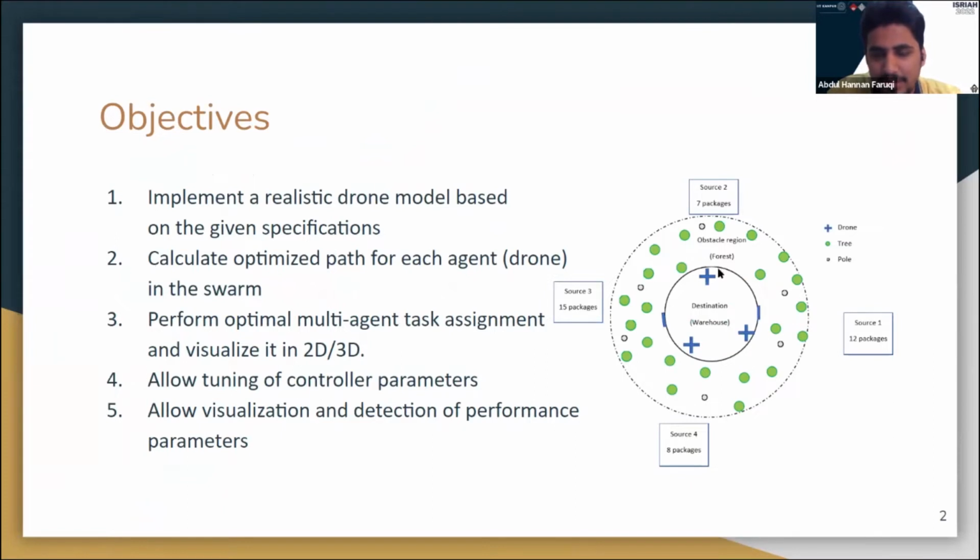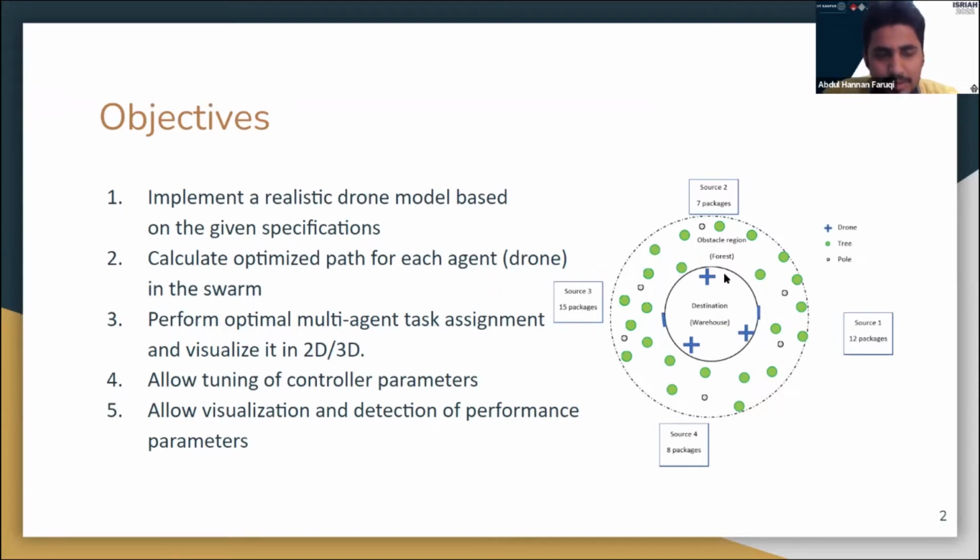So we have a certain destination and some sources, and a different number of packages are to be fetched from each of the sources to this destination. For example, if there are different farms, we have to fetch some cultivated crops from these farms and assemble them at the warehouse. We can also do the opposite case, where we have to distribute seeds from the warehouse to different farms, and both types of problems can be tackled with this framework.